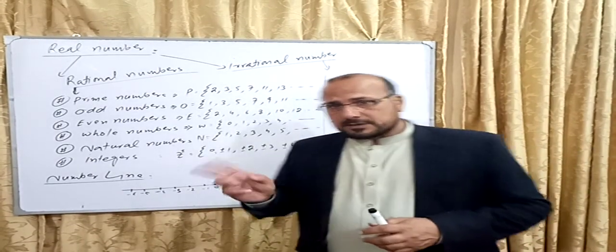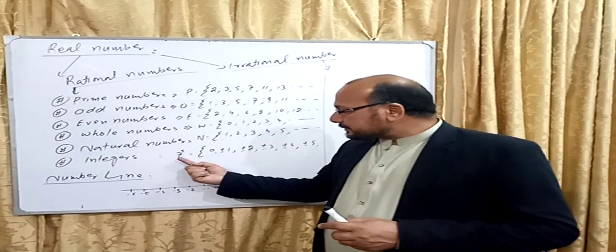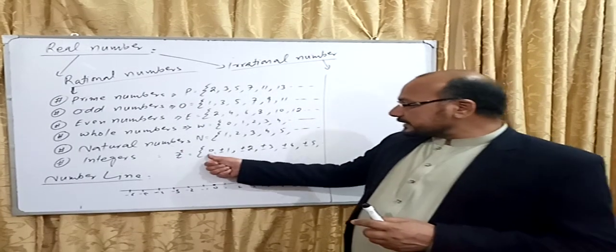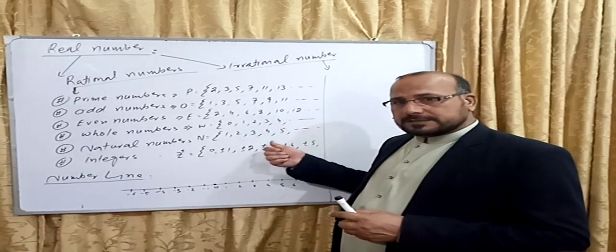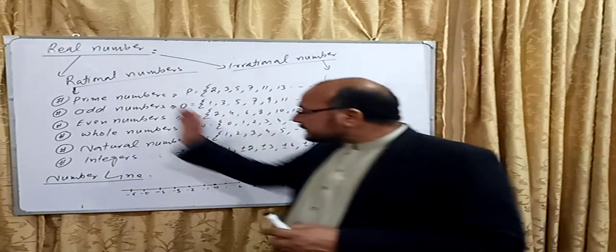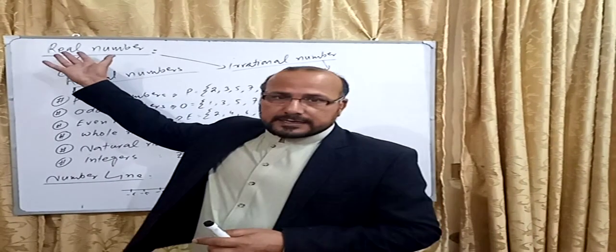Integers, so we have two types of integers, positive integers and negative integers. Combinedly we can represent them by Z, with notation 0, plus minus 1, plus minus 2, plus minus 3 and so on. So these kinds of numbers are lying inside the rational numbers. Rational numbers are lying inside the real numbers.